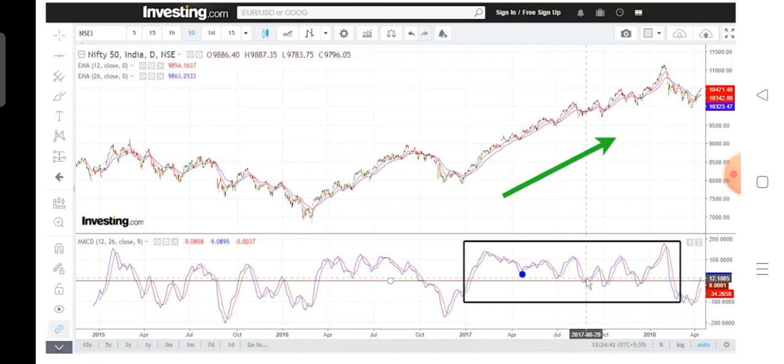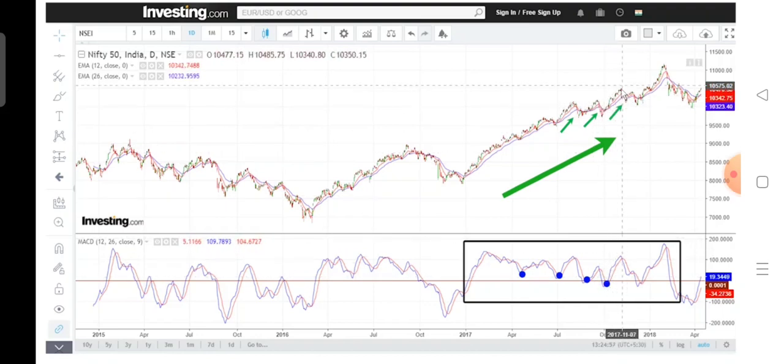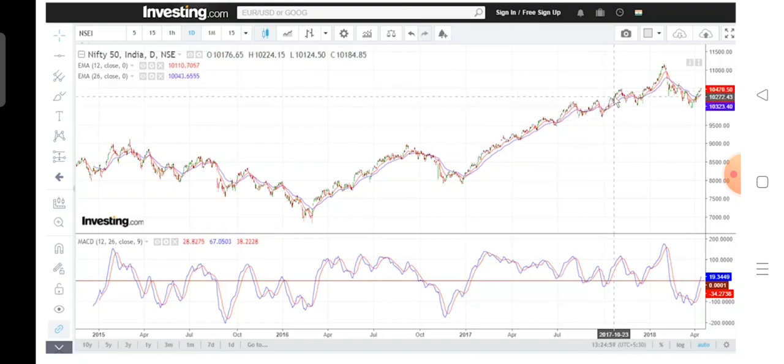See, when the crossover happened, Nifty went this much. Then again positive crossover happened, Nifty went around this much. Then this crossover happened, Nifty went around this much. So these were very good long trades. Let us show you another example.